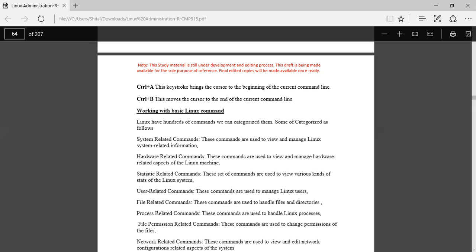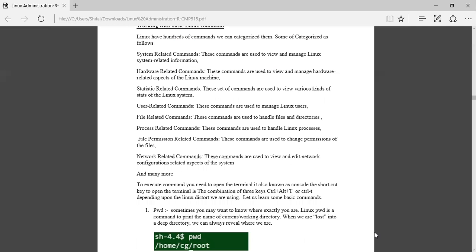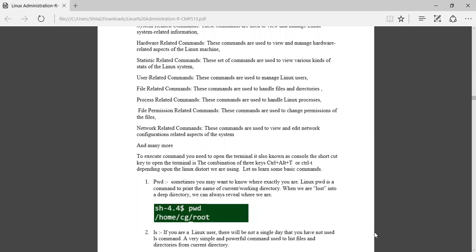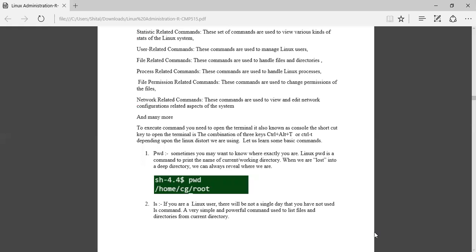File permission related commands are used to change the permission of the file. Network related commands are used to view and edit network configuration related aspects of the system. And there are many more commands. To execute these commands, you need to open the terminal. It is also known as console.